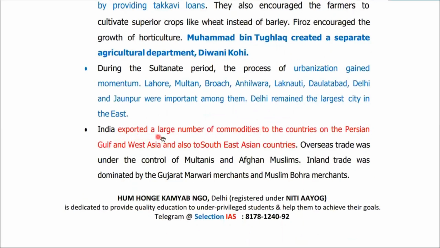Apart from this, India exported a large number of commodities to the countries on the Persian Gulf. So they were having trade relations with the countries of the Persian Gulf and West Asia, and also with Southeast Asian countries. All right. Overseas trade was under the control of Multanis and Afghan Muslims. Inland trade was dominated by Gujarati Marwari merchants and Muslim Bohra merchants.